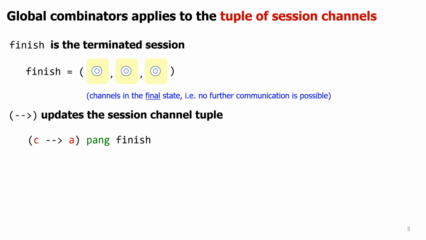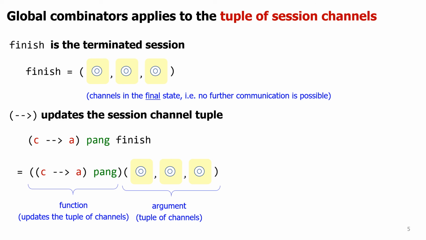This arrow combinator C to A is a curried function, taking the label pang and the tuple of channels, following the convention of the lambda calculus. This function prepends the communication action on each channel, C and A. For A, it adds reception from C, and for C, it adds transmission to A. In this way, global combinators apply to the tuple of session channels, building larger sessions from smaller parts.